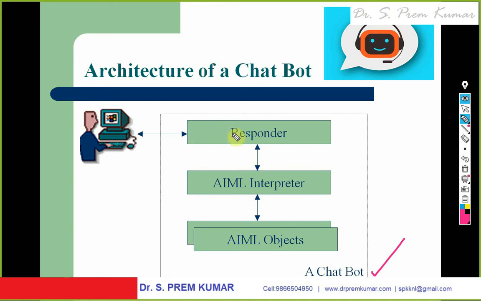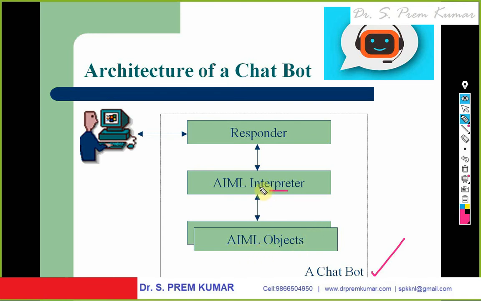The responder takes the question and submits it to the AIML interpreter. The interpreter, the name itself says it is an interpreter. It interprets the question. What question is he asking? What is the context? What is the topic? What is the subject? Everything is analyzed by the interpreter. Now, depending upon the interpretations, it invokes the respective AIML objects. There are different objects.